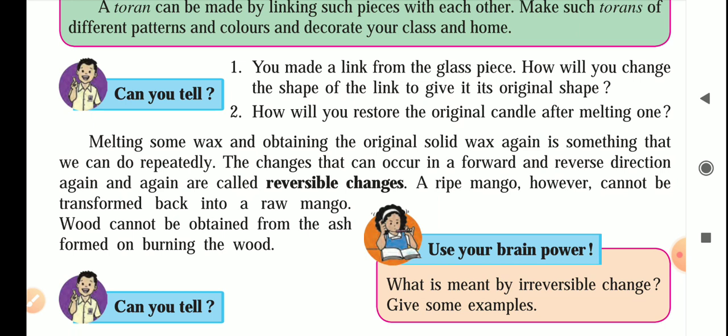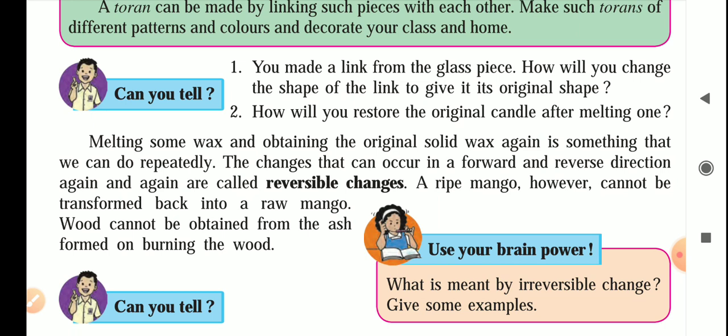Wood cannot be obtained from the ash formed on burning the wood. If you burn the wood for cooking purpose, you cannot obtain the wood again from the ash, right? So it will be an irreversible change. So wood cannot be obtained from the ash formed on burning the wood.